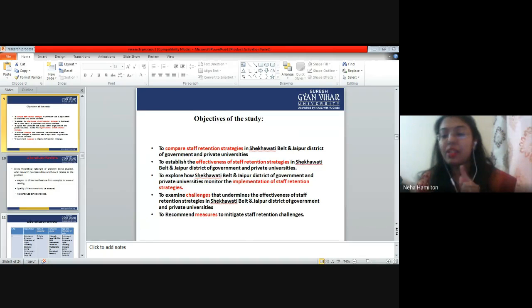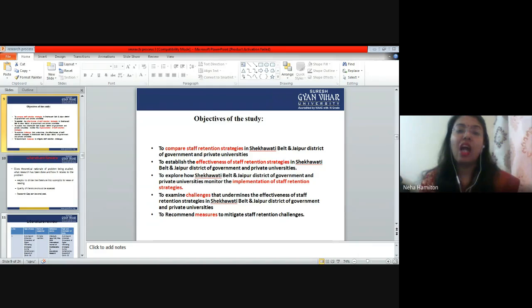Whatever is written in red, highlighted in red, if you read that, it will be easier for you to understand. So we are comparing the staff retention strategies and policies of government and private universities. We are studying the effectiveness, meaning how successful they are in implementing those staff retention strategies.